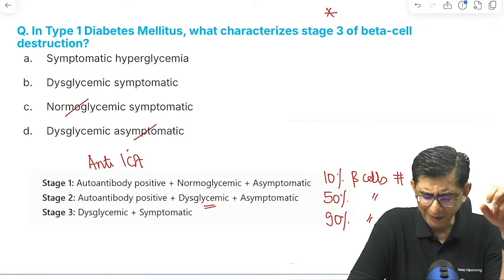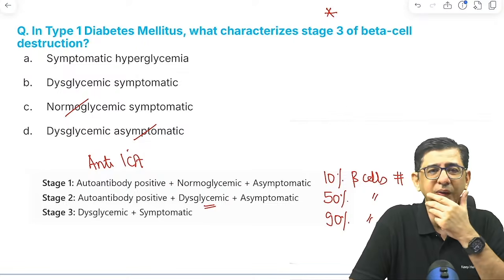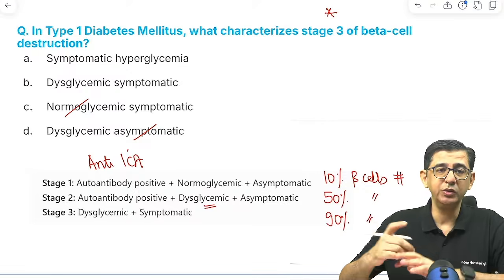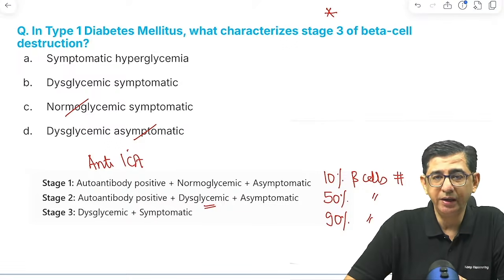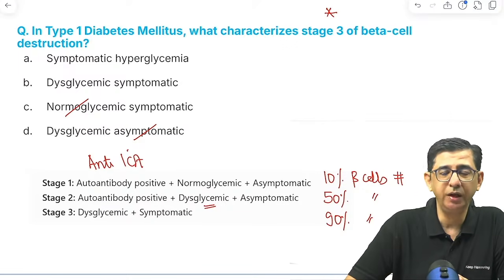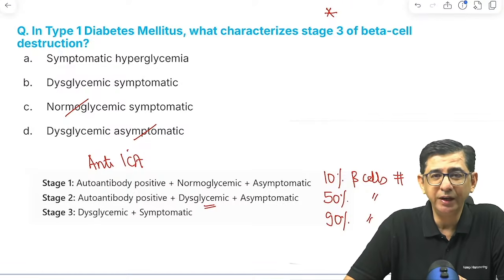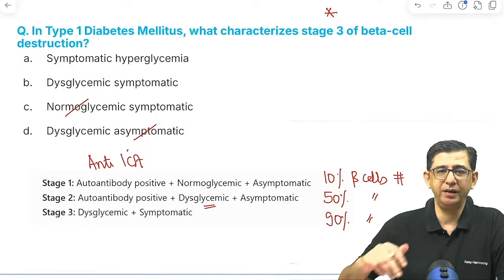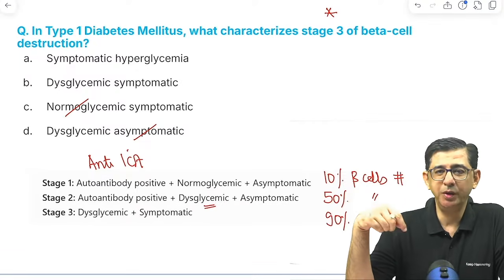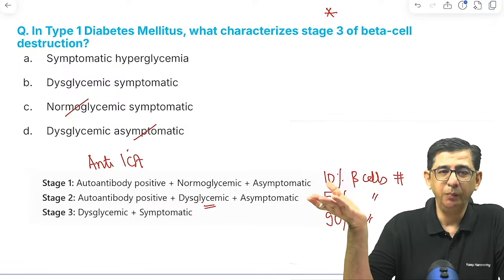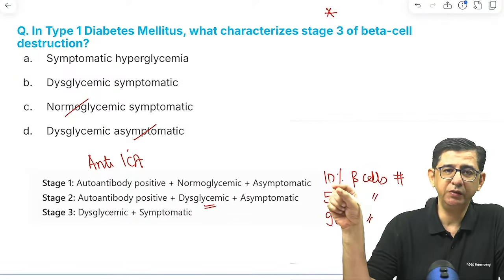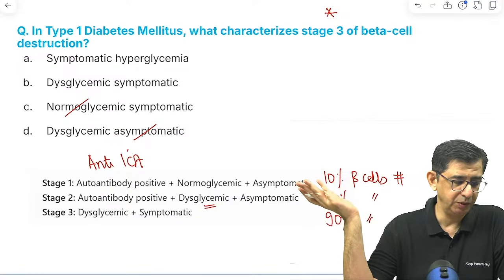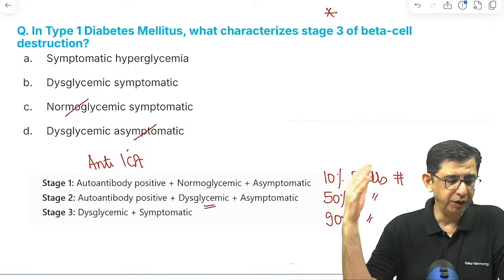So B is also coming. It's not that you are wrong, doctor. Like, explain A. Yeah, I would like to say that we have to go by technical terminology in this question. Symptomatic hyperglycemia is not a very technical way of describing the information. I appreciate that both option A and option B technically would mean the same. But if we go by the definition that is given, dysglycemia implies that there is a high blood sugar in a person and there is also presence of symptoms in the patient. So either it will be A or it will be B only.